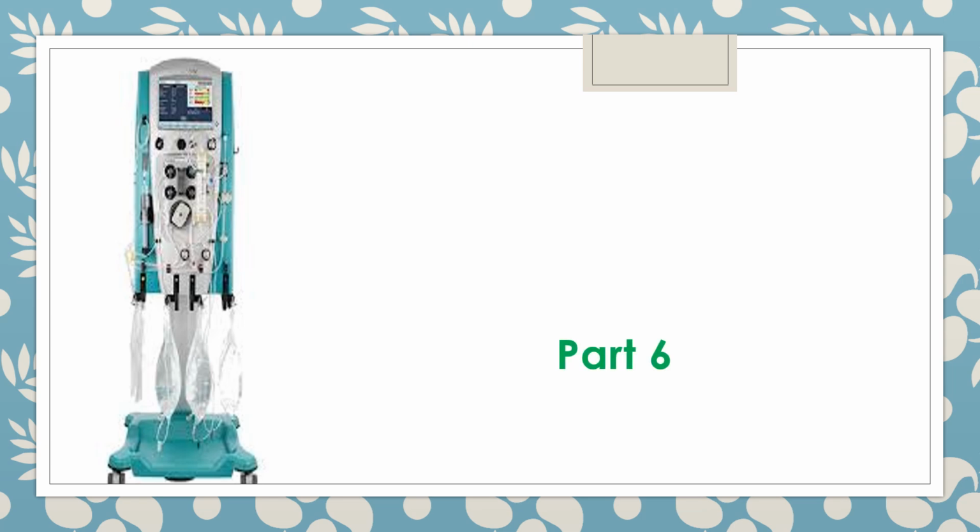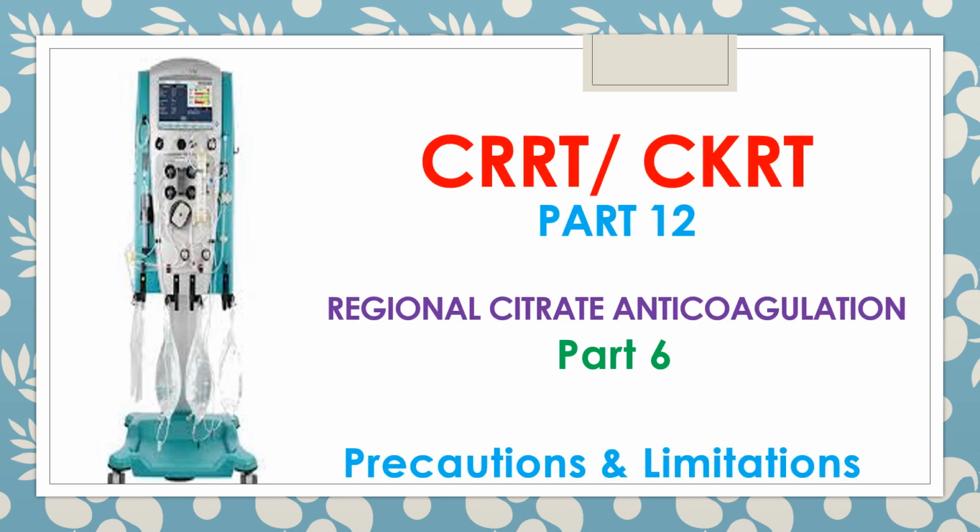Hello dear viewers, in this video, which is part 12 of continuous renal replacement therapy, I will be discussing part 6 of regional citrate anticoagulation, where I will discuss precautions during regional citrate anticoagulation as well as limitations associated with this therapy. Conventionally, liver disease and shock, a hypoperfused state, used to be considered a contraindication to this therapy, which is no longer true. We will discuss these issues in more detail.